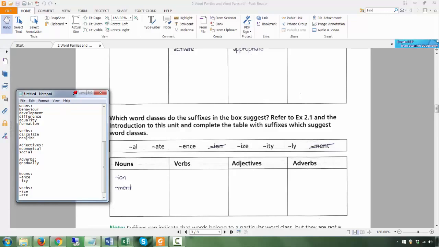Okay, ize and ate, and of course for adjectives you also have that ate and al. Okay, al, economical, social, right? And adverbs normally it's just ly, right? So true, and this of course ate could be both a verb and an adjective for words ending with ate, but for others like ence, ity is normally a noun, okay, and all that ly is normally an adverb.